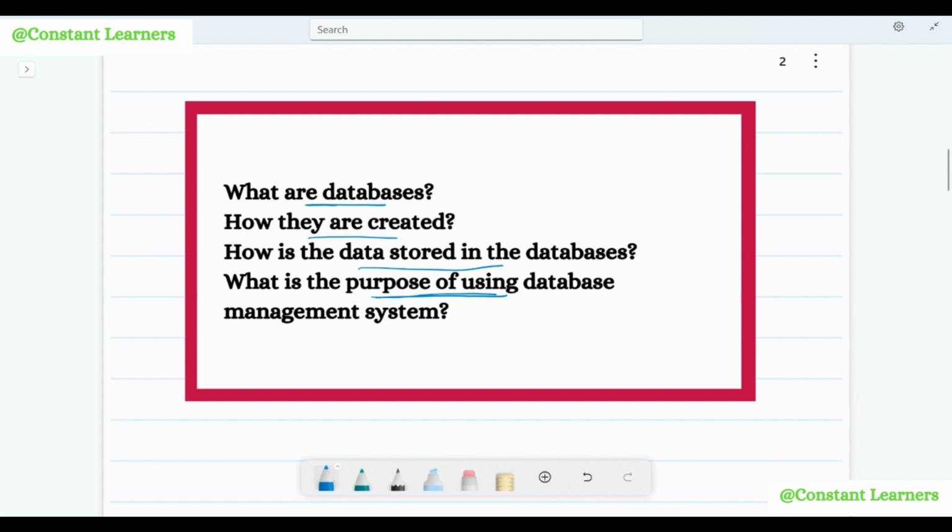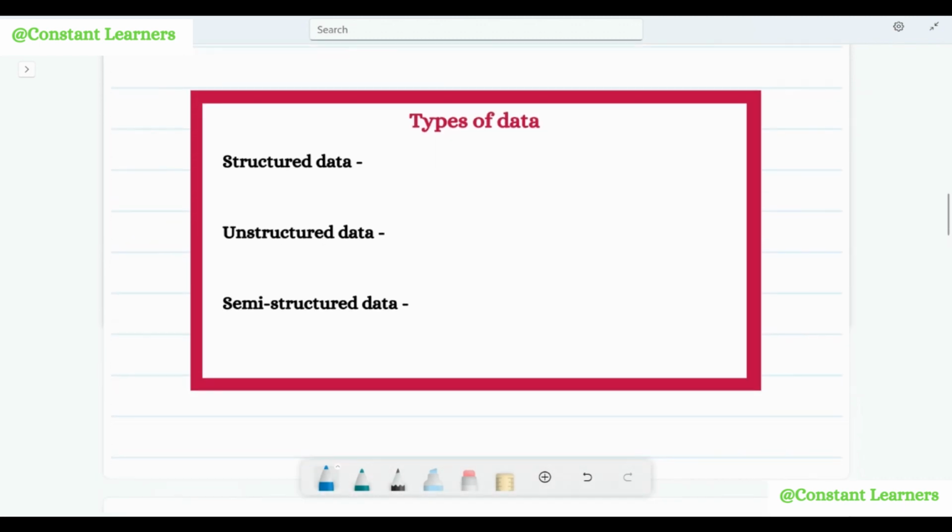First, we need to understand all the basic concepts related to data as well as the databases, and then we will finally discuss database management system in detail. So that was all about the basic concept of data, database, database management system, and the definitions. Now let's get to the types of data.